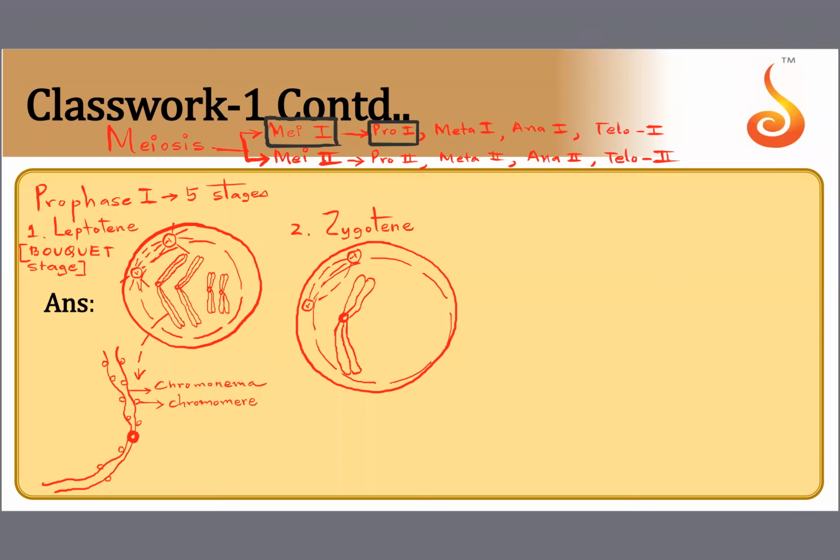Now see the zygotene. I'm drawing the chromosomes very close to each other. They have started attracting each other. The two taller chromosomes are close to each other, and the two shorter chromosomes are also close to each other. This is called synapsis. They have started coming together. There is a mutual attraction